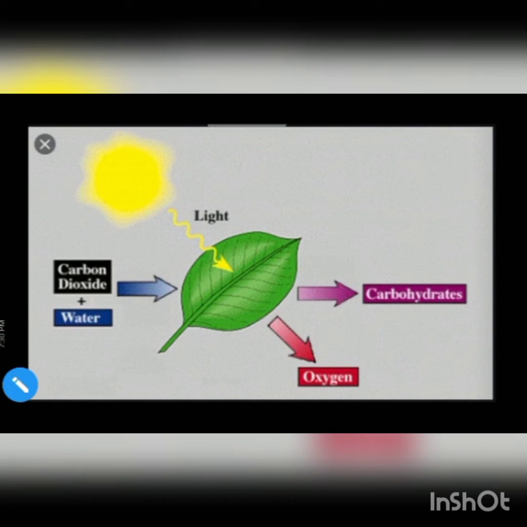Now the leaves have a green pigment called chlorophyll. This pigment helps the leaves to capture the energy of sunlight. And this energy is used to prepare food from carbon dioxide and water. This process is called photosynthesis. The term photosynthesis is made of two words, photo meaning light and synthesis meaning to combine.